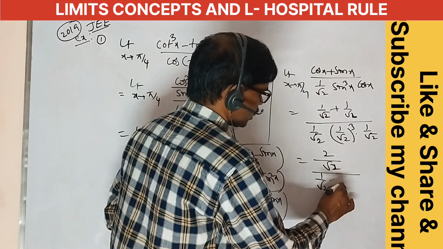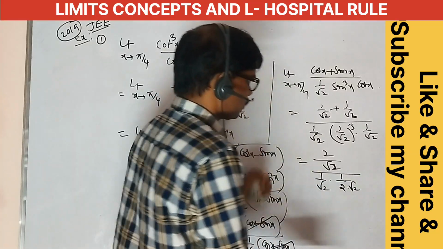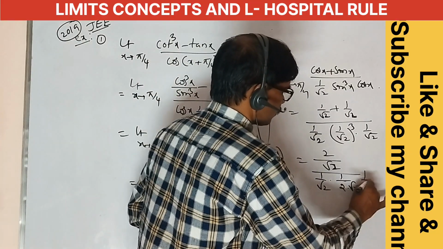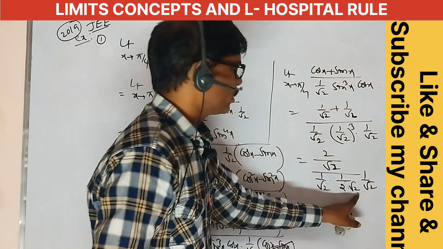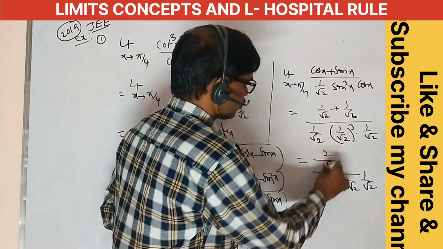Means 1 by root 2 whole square is equal to 1 by 2, into root 2. This is also 1 by root 2. Okay, root 2 into root 2 is equal to 2 only. 2 into 2 is 4 only. This is also 1 by root 2. Root 2 cancels.